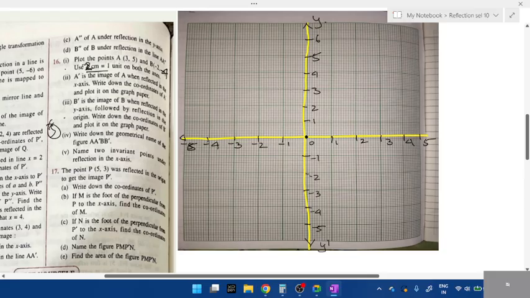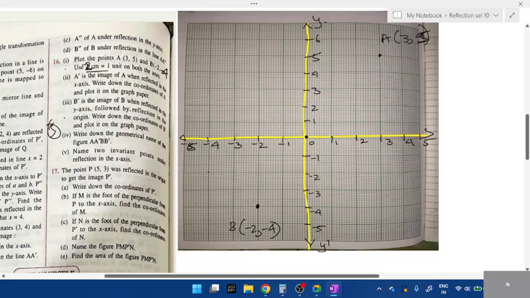Plot the point A 3, 5. So this is 3, 5 is here. Okay, and B minus 2, minus 4. Both are negative, minus 2. Minus 2, minus 4. It's fine. This you plot this, you'll get 1 mark. Along with the axis, the first question, this is 1 mark.